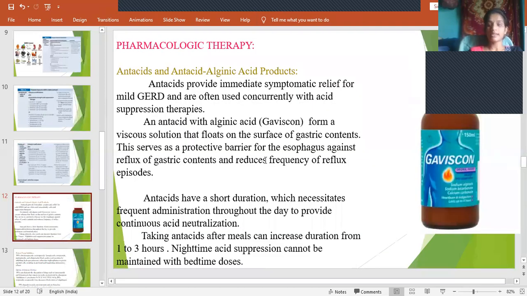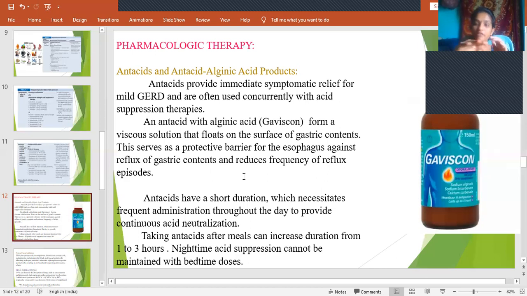So antacids like Gaviscon. Here you can see sodium alginate, sodium bicarbonate, calcium carbonate. All these are antacids. They act as buffers and they will neutralize the acid in the stomach. Generally, Gaviscon is mostly used here. So what does it do? It forms a solution which floats on the surface of the gastric contents. This is the esophagus, this is the stomach, and it acts as a barrier in between these two.